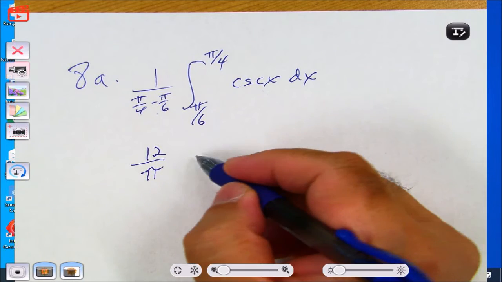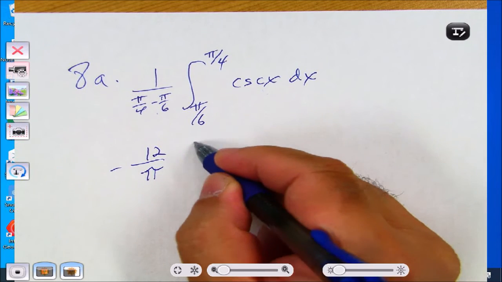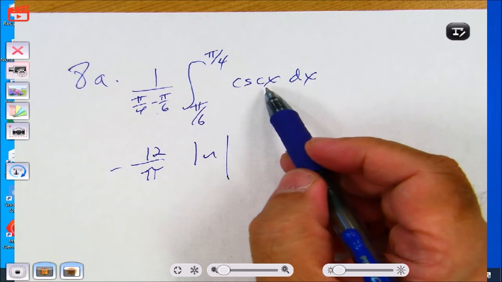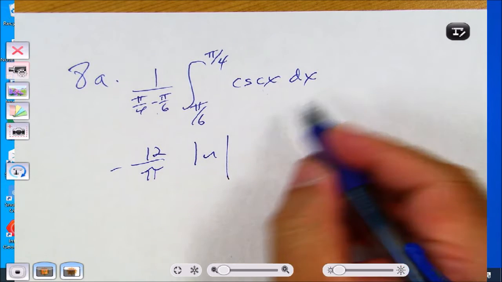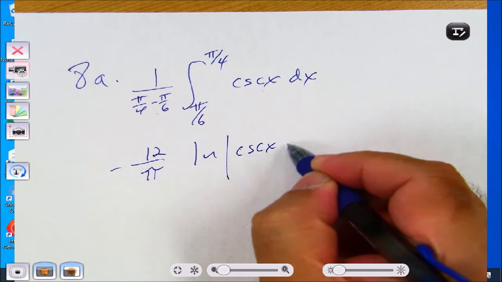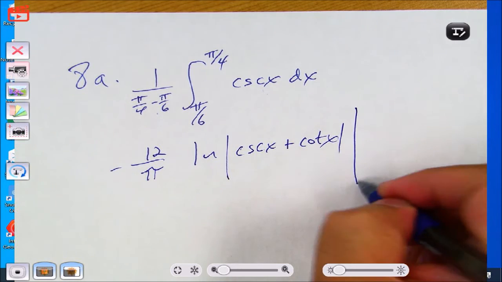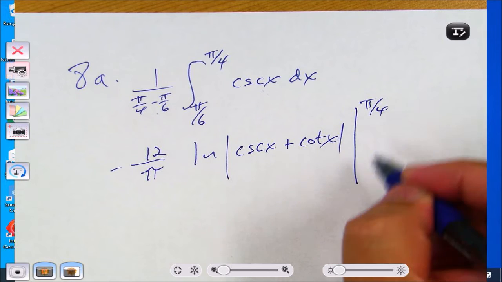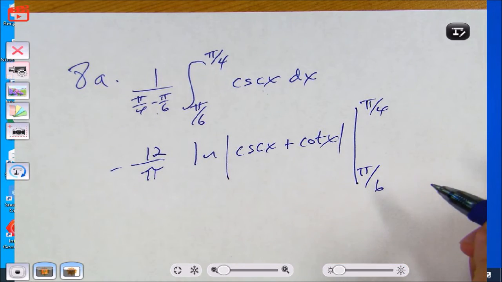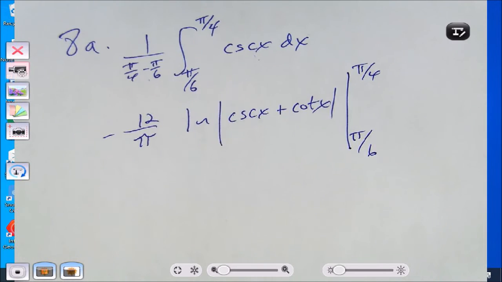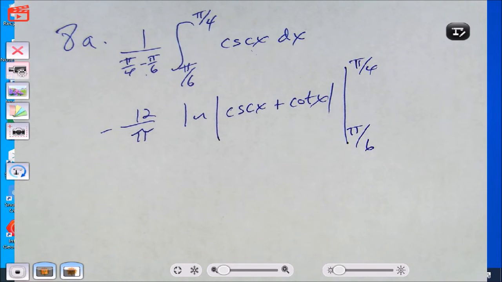Yes. Negative natural log. Remember, the integral of cosecant was negative natural log of absolute value cosecant x plus cotangent x. Taking that from pi over 4 to pi over 6, we get ln of cosecant pi over 4 plus cotangent pi over 4 minus ln again.